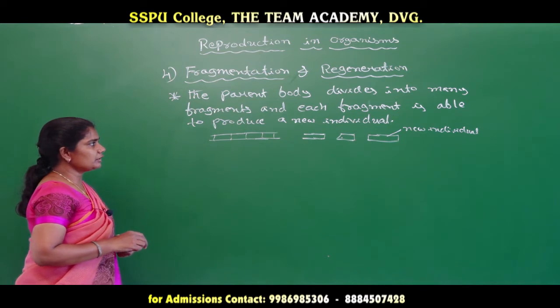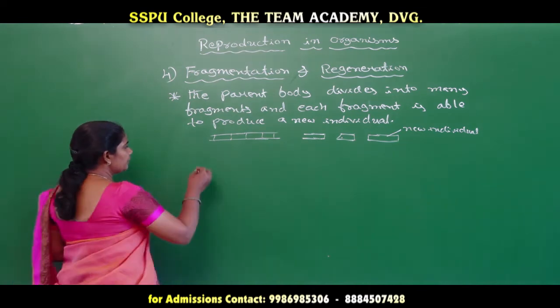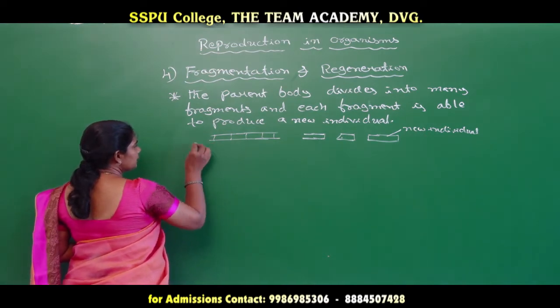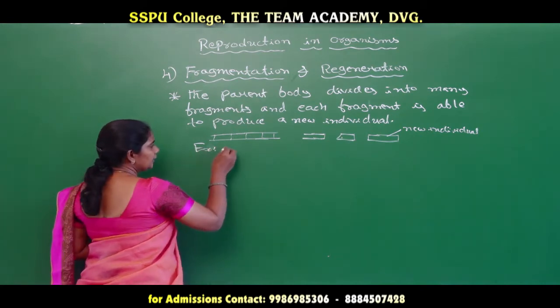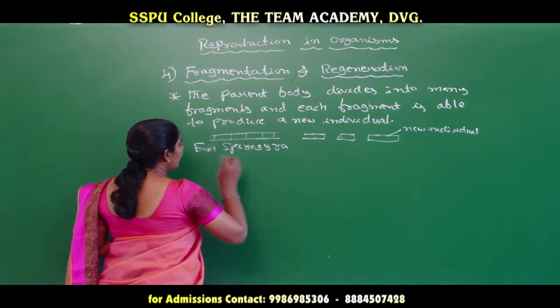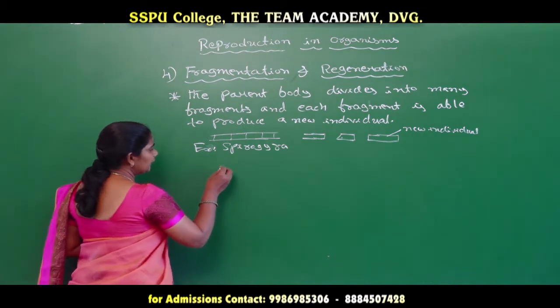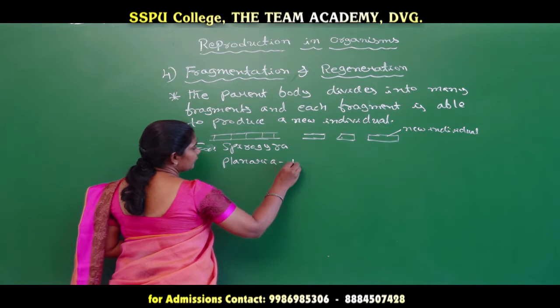So the example in case of a plant, that is algae, is Spirogyra. And another example, in case of an animal, is Planaria.